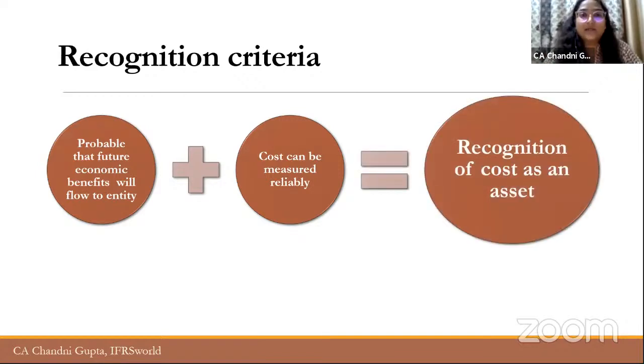an asset. So this is a very important concept, because it will be applied in Ind AS 16, Ind AS 40, even in Ind AS 38. Right. There is some additional guidance in Ind AS 38 also, but these two criteria stand firm.